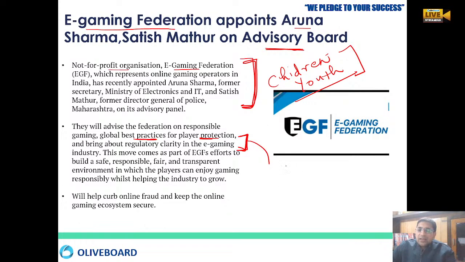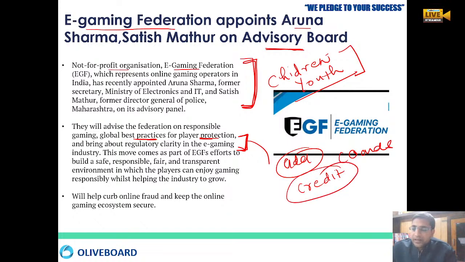because a lot of e-gaming ads are coming, like you play cards, you have to pay using your money, you have to put in the credit card details in the mobile apps. So there is a lot of regulatory framework that has to be set up. We have to make sure that a safe, responsible, fair and transparent environment is maintained, right? We all know that a lot of frauds and online scams keep happening, people are losing their hard earned money. So in order to secure the gaming environment, this panel has been set up on the advisory board to advise the government, okay.